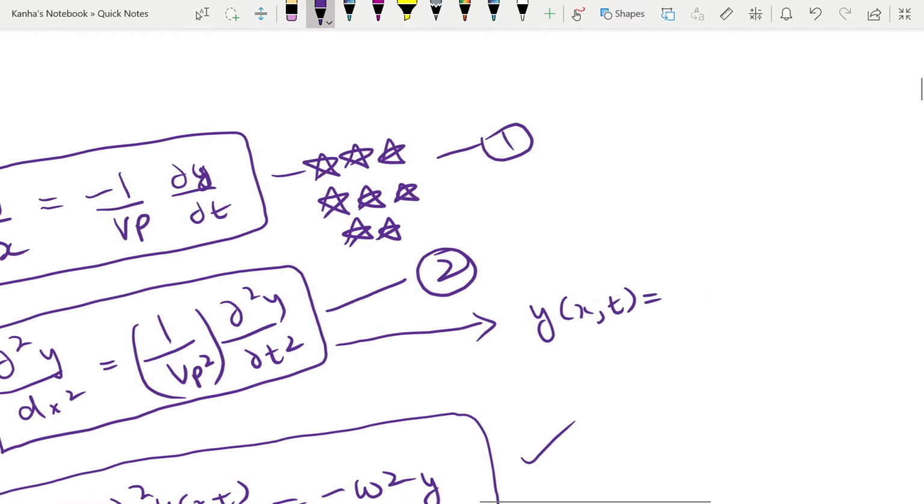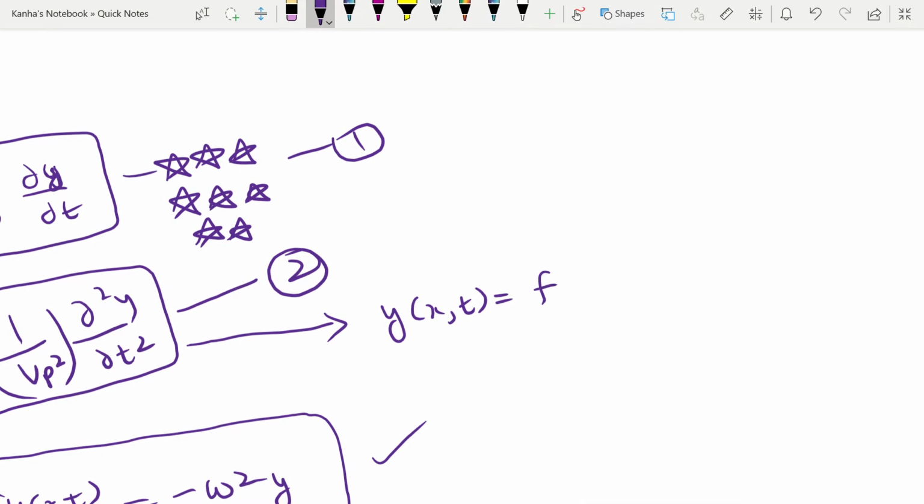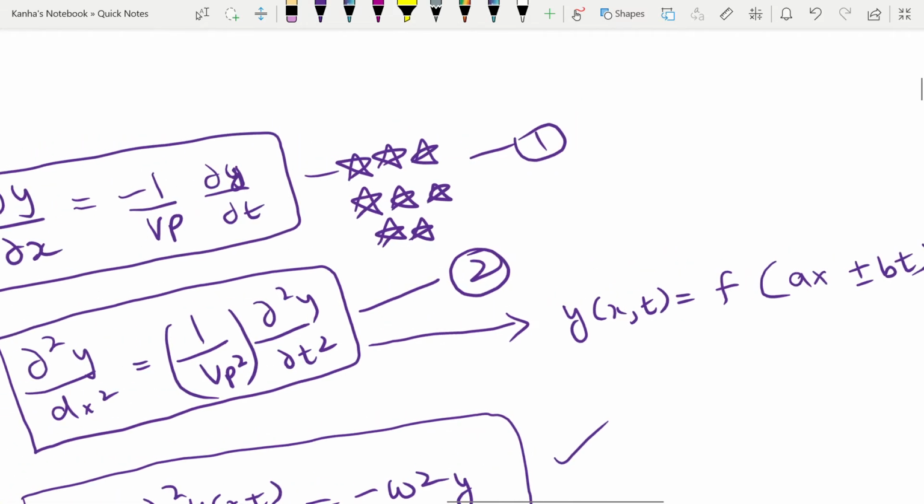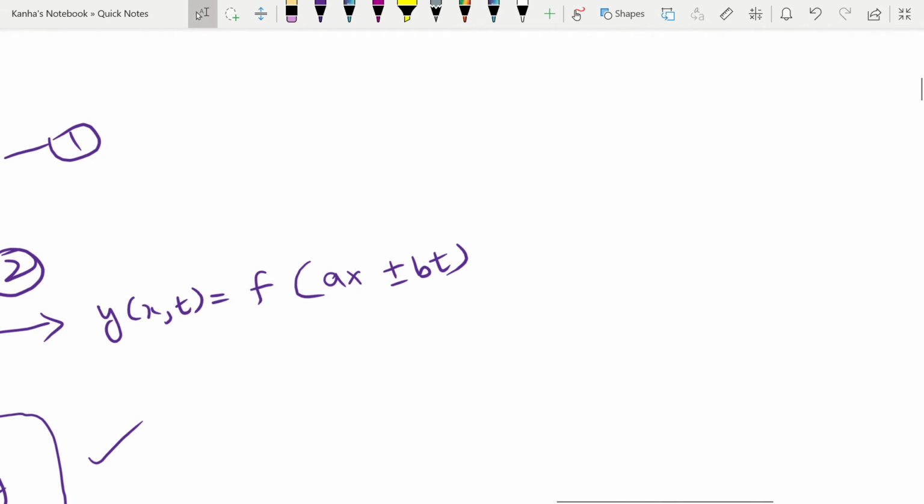Whenever this is the differential equation, your wave is generally of the form y is a function of x and t, and it often turns out to be a function of the form ax plus minus bt. As we saw, it was sine of kx minus omega t. Similarly, for a general wave that has a solution like 2, your equation will be a function of ax plus minus bt.